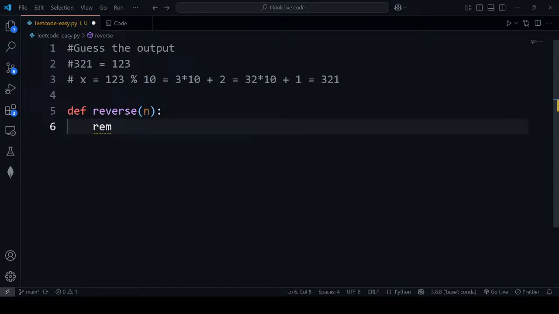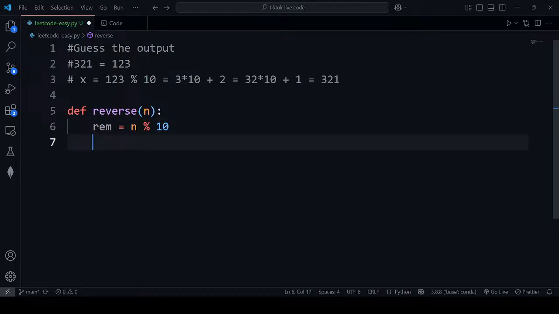Let's say remainder, rem, equals n modulus 10, right? With modulus 10, we are taking the remainder. And what we need to do after taking the remainder is multiply it by 10 and then add another remainder.